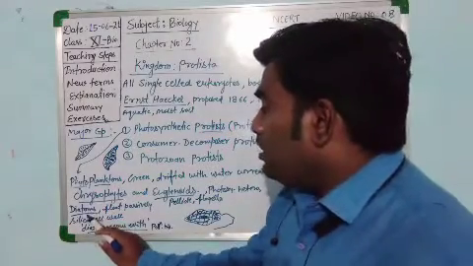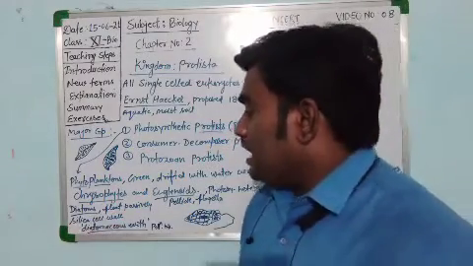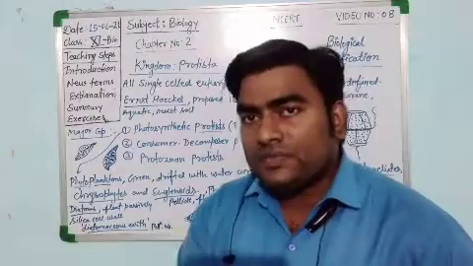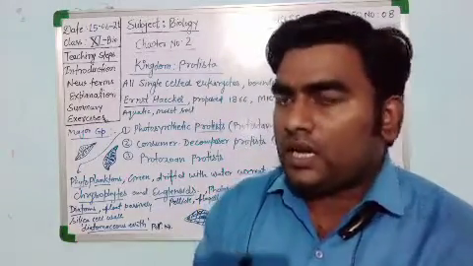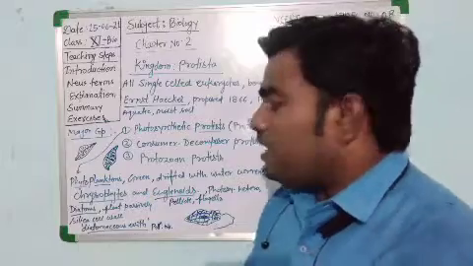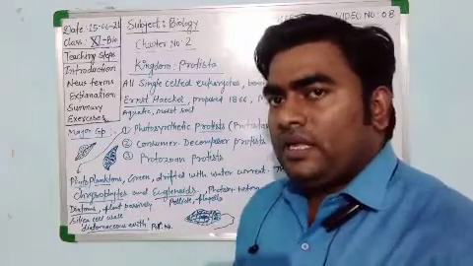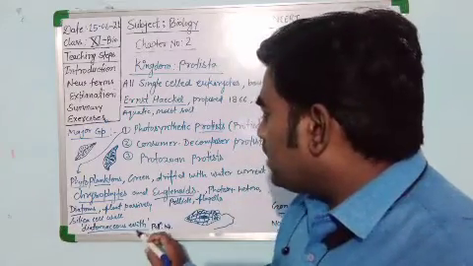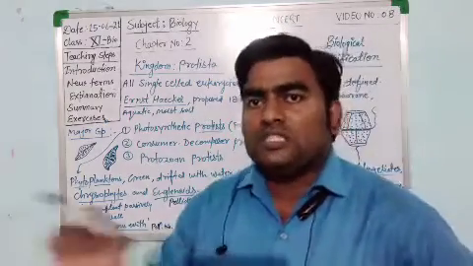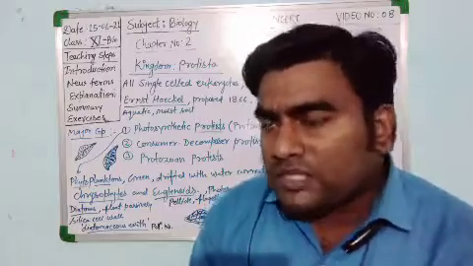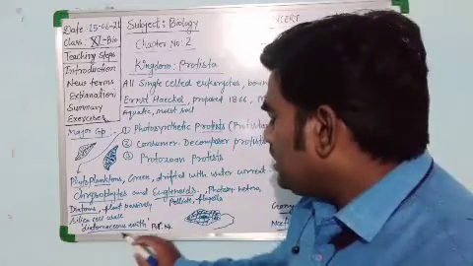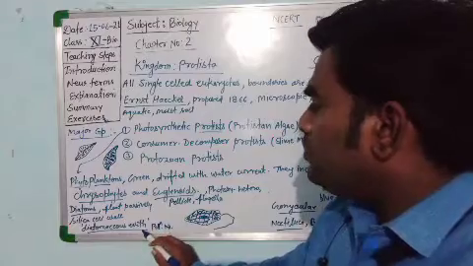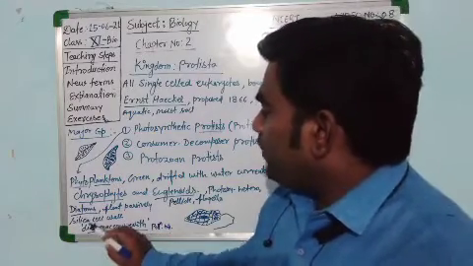Their cell wall contains silica, which is a very hard substance. Due to the presence of silica, the cell wall of diatoms is very hard, and they deposit diatomaceous earth in the bottom of the sea. So diatomaceous earth is a term often used in the case of chrysophytes.